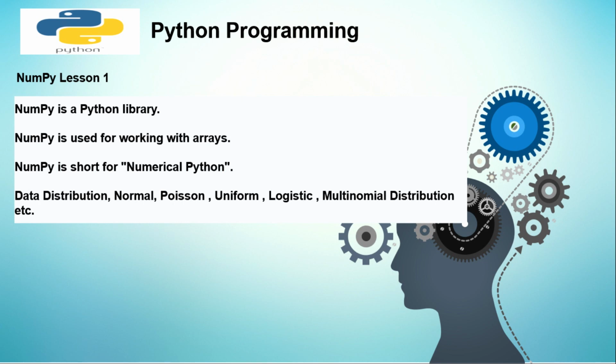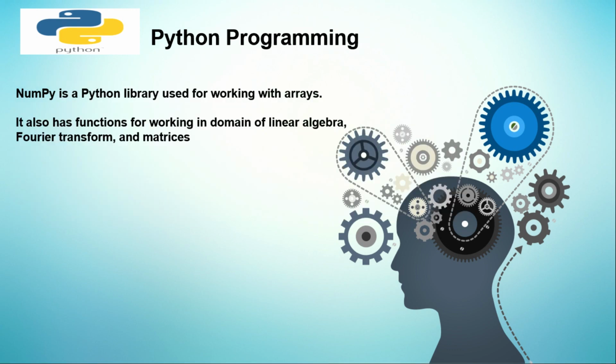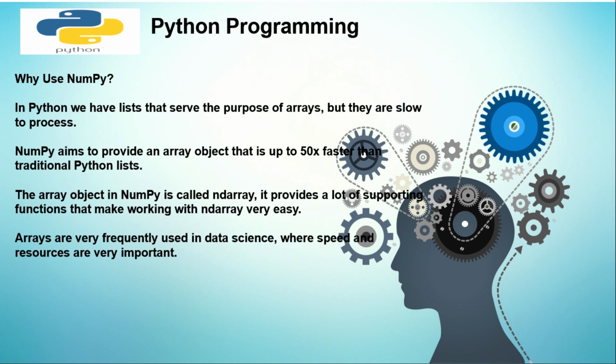So these are statistics, which we have actually learnt in our very young age, and this can also come in machine learning, like what kind of regression, what kind of distribution. All right, so NumPy is a Python library used for working with arrays. It also has functions for working in the domains of linear algebra, Fourier transform, and matrices. Okay, so this is NumPy.